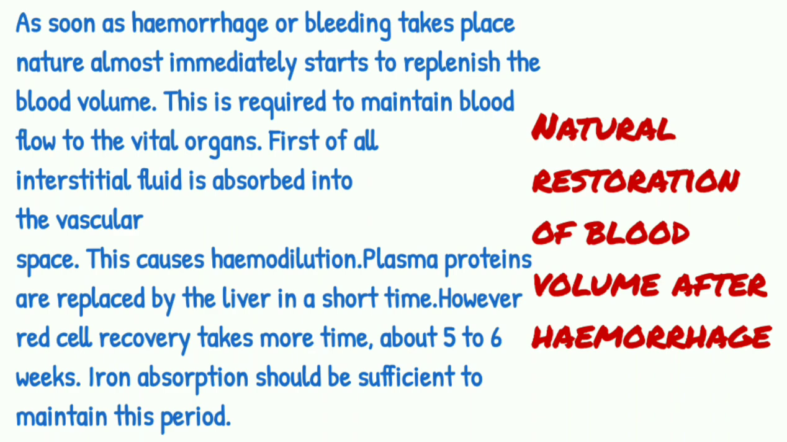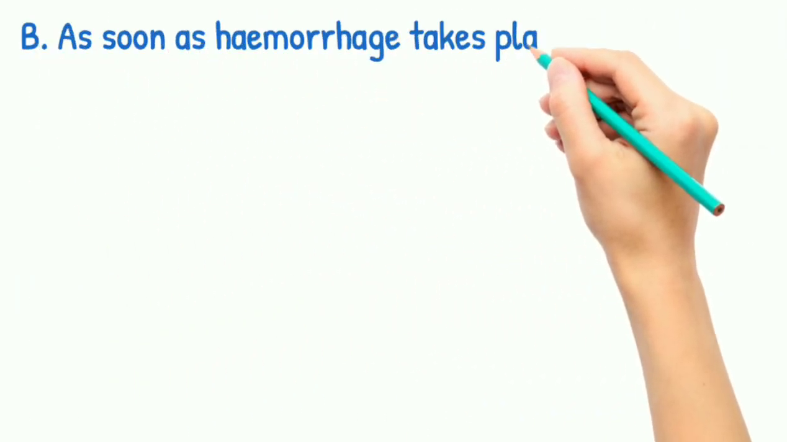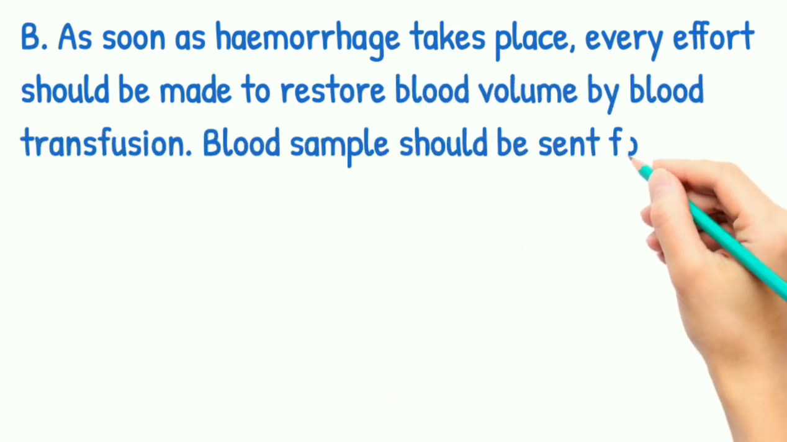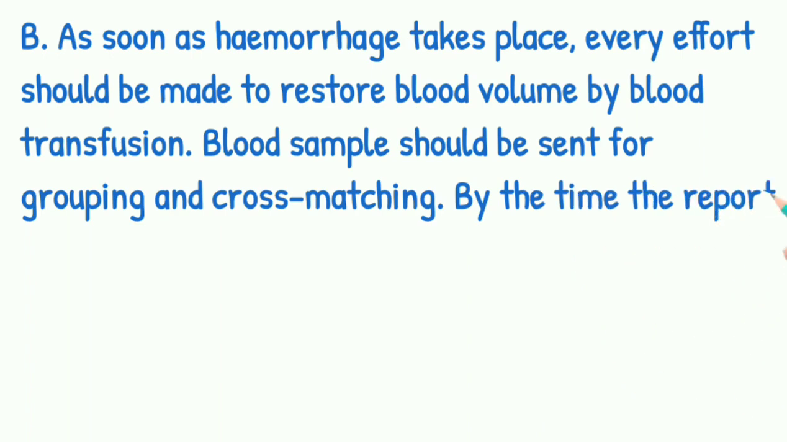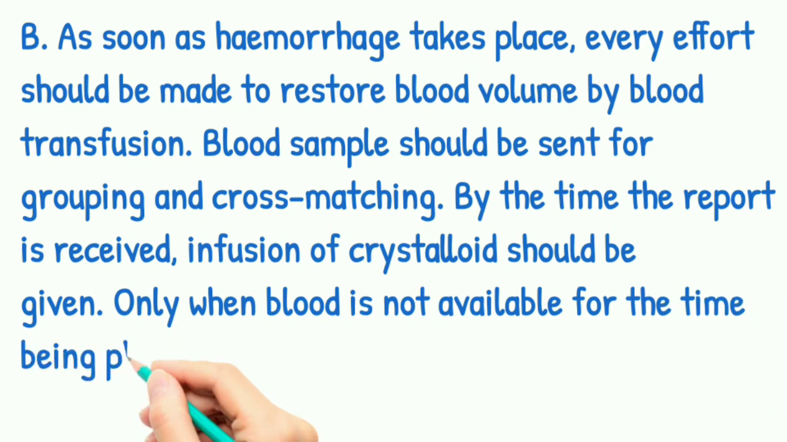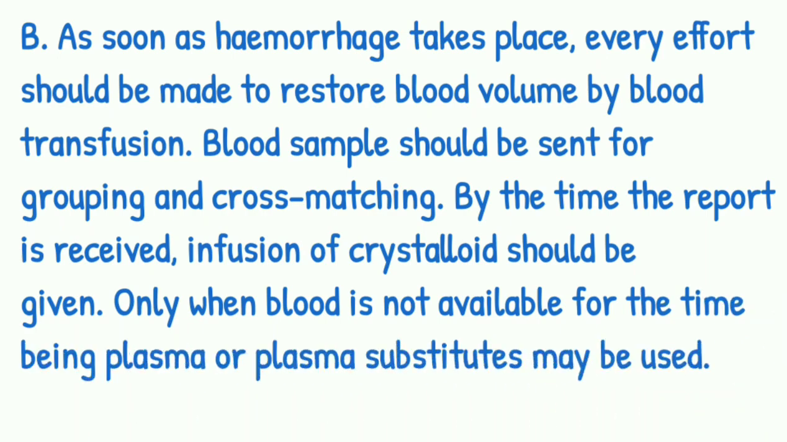Second, as soon as the hemorrhage takes place, every effort should be made to restore the blood volume by transfusion, and a blood sample should be sent for grouping and cross matching. By the time the report is received, infusion of the crystalloid should be given. Only when the blood is not available for the time being, plasma or the plasma substitute may be used.